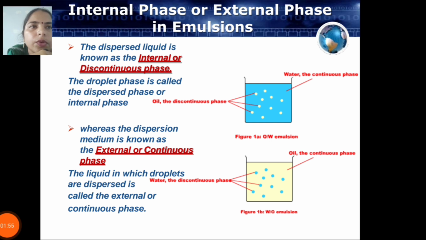Next is the internal phase and external phase in an emulsion. The dispersed liquid is known as the internal or discontinuous phase. The droplet phase is called the dispersed phase or internal phase. In an oil in water emulsion, water is the continuous phase and oil is the discontinuous phase. Whereas the dispersion medium is known as the external or continuous phase, the liquid in which droplets are dispersed is called the external or continuous phase. In a water in oil emulsion, water is the discontinuous phase and oil is the continuous phase.